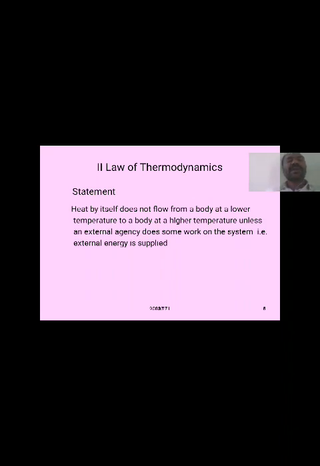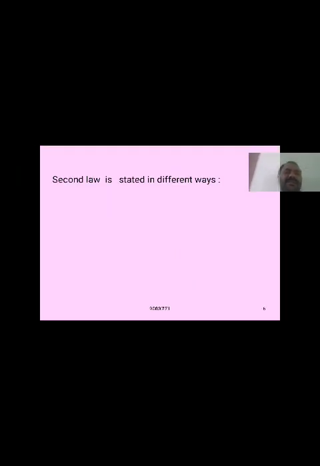So, the Kelvin statement says that a self-acting machine cannot transfer heat energy from a body at a lower temperature into a body at a higher temperature unless an external agency aids it.